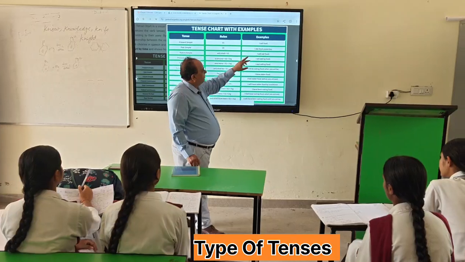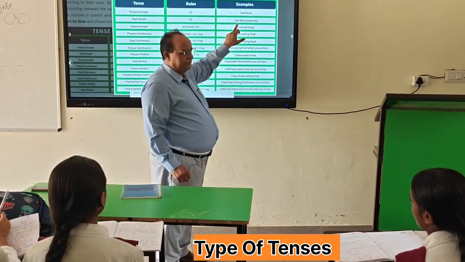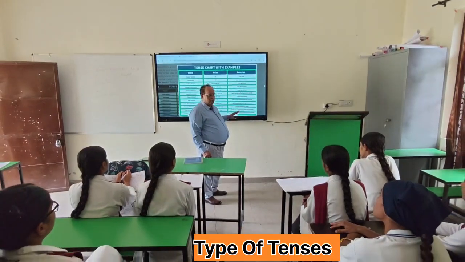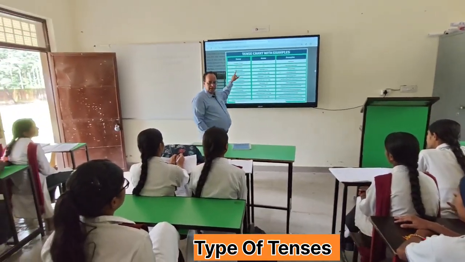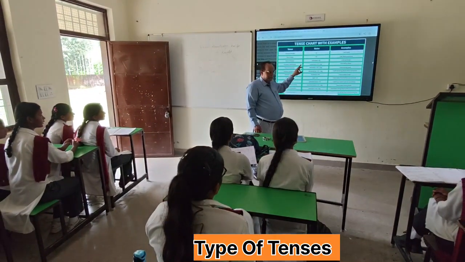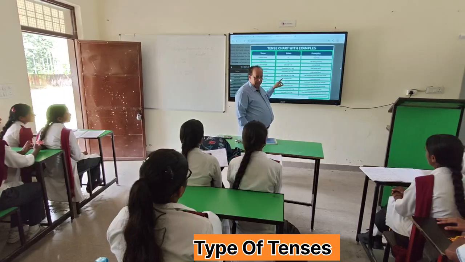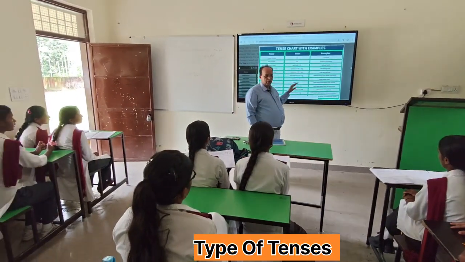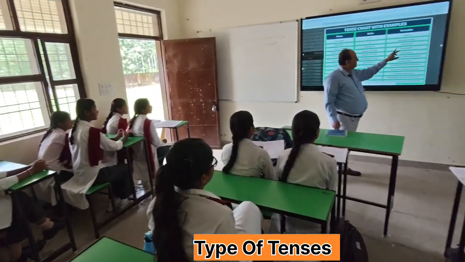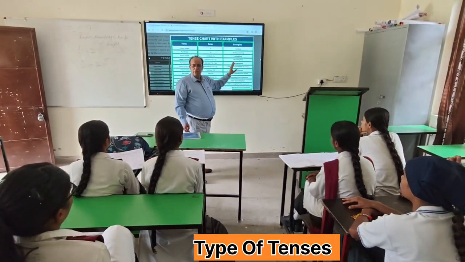And what will become of eat? It will become ate. It means the second form of verb will be used in past indefinite or simple tense. Then in future simple tense, will or shall will be used along with the first form of verb. It will become I will eat food, right?